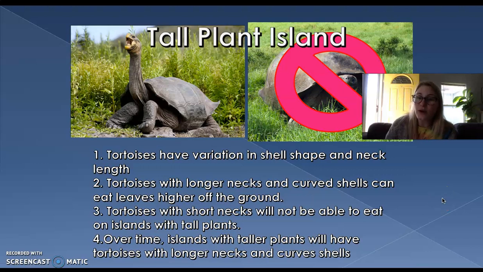So slowly over time, we're seeing that we are changing a species, but not because the more that this tortoise stretches its neck, the longer its babies' necks are going to be. No, it's because this one survived to have babies and that one died.